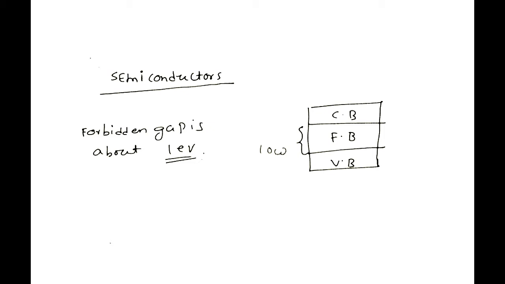Even at room temperature, the energy provided is sufficient so that the electron can move from valence band to conduction band because of the low forbidden gap. Therefore, at room temperature, semiconductors are capable of conduction.